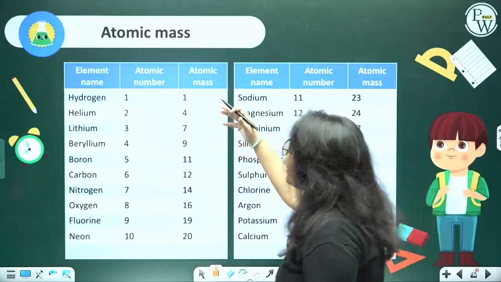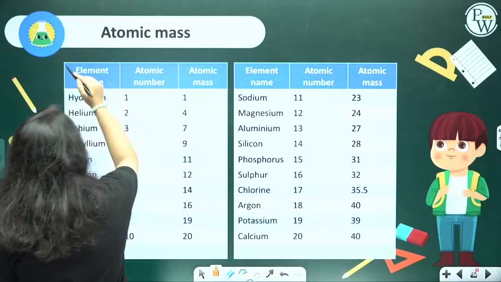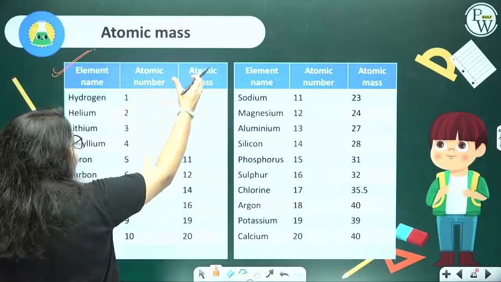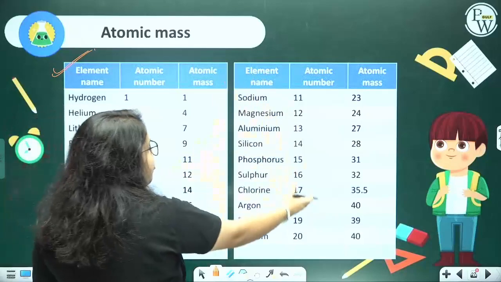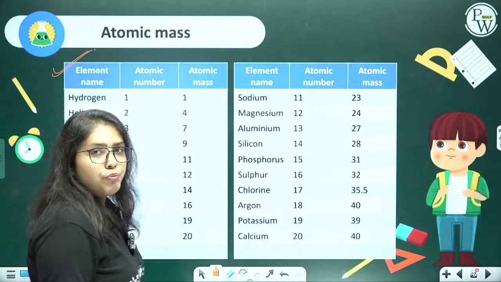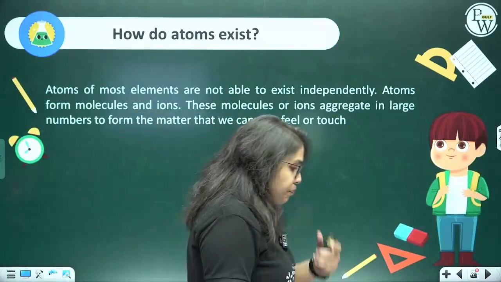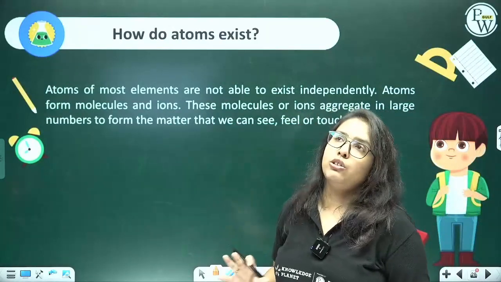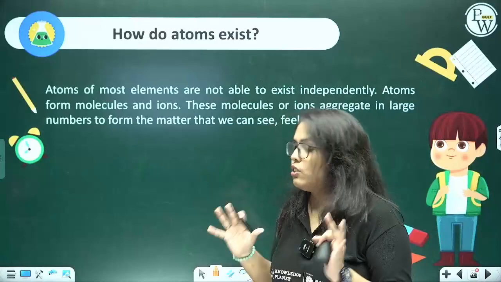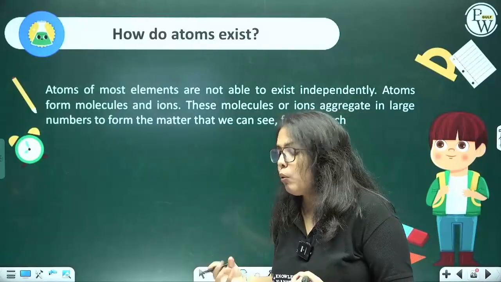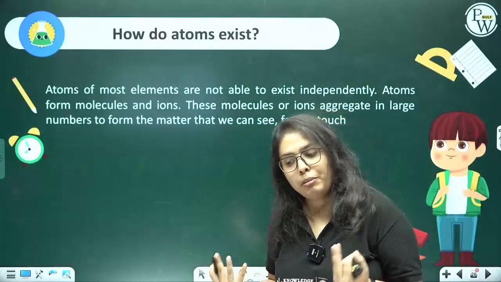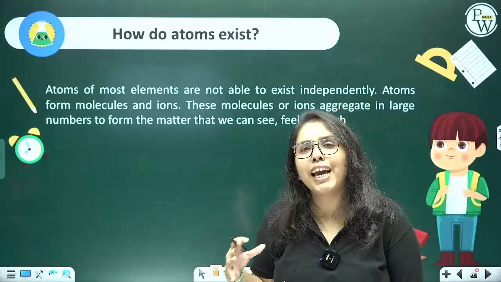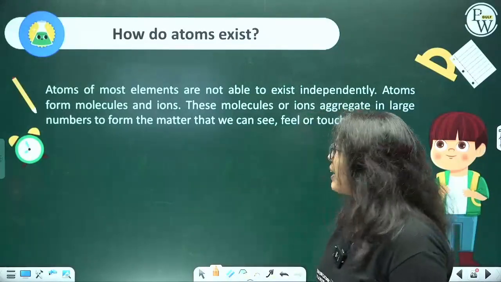Based on this, the first 20 elements along with their atomic masses have been presented to you. Now, ma'am, atoms understood, atomic mass understood, they are very tiny, they cannot be created nor destroyed, but how do they exist? Very simple.